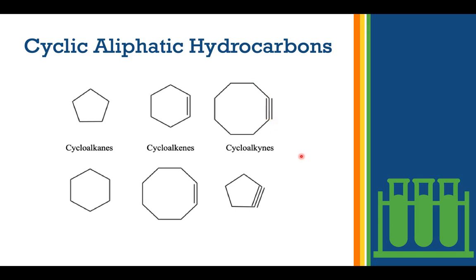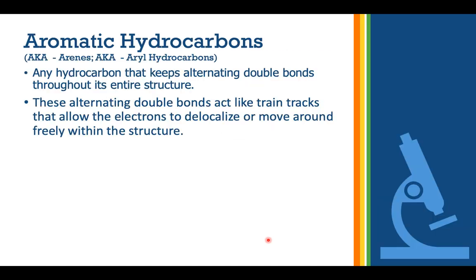Although they do theoretically exist, so we have to look at them anyway. So they're called cycloalkynes, okay? This has 8, so it's a cyclooctyne. This has 5, so it's a cyclopentyne. Don't worry about the naming. We're going to be looking at that a little bit more.